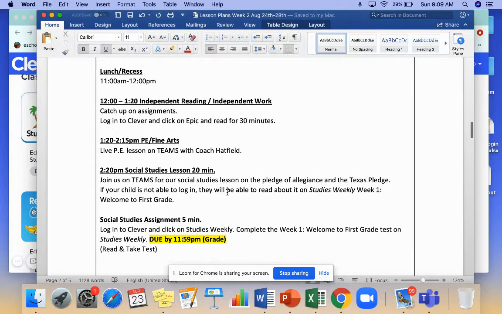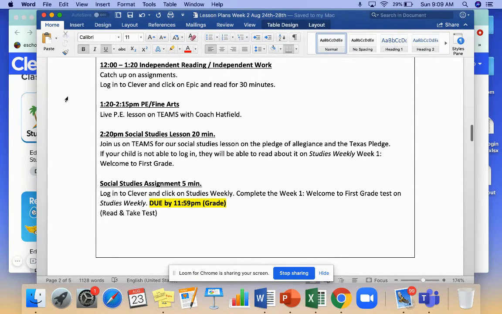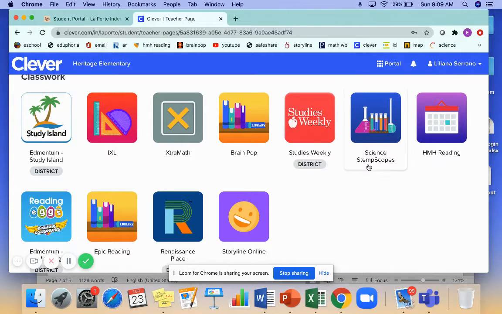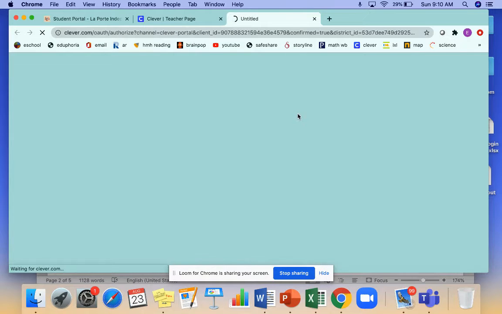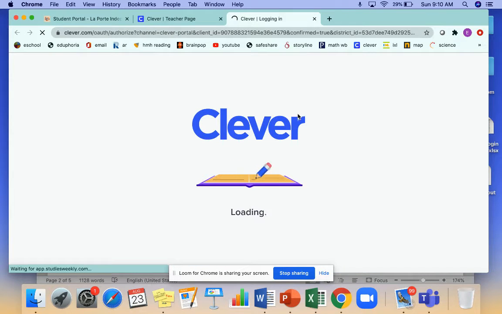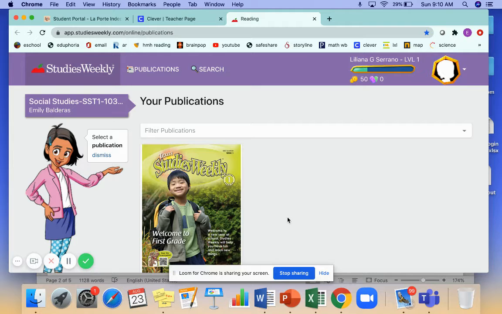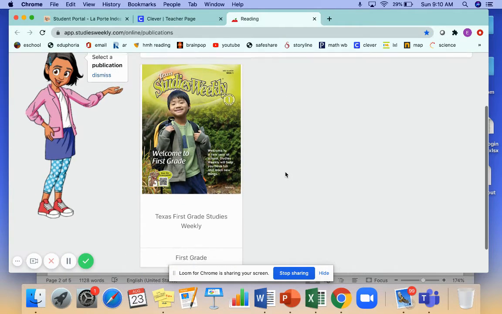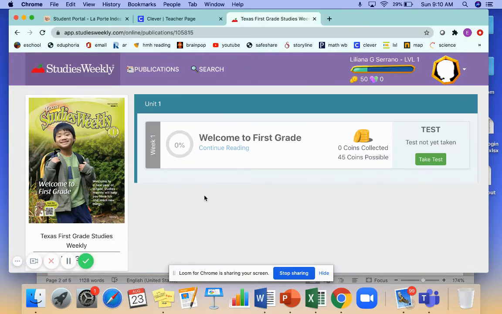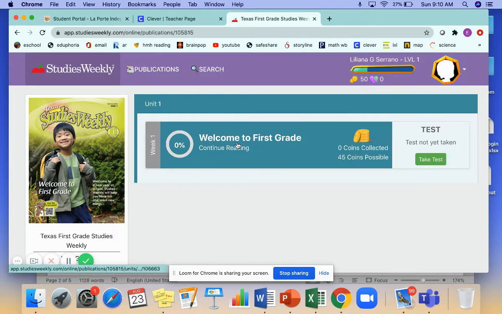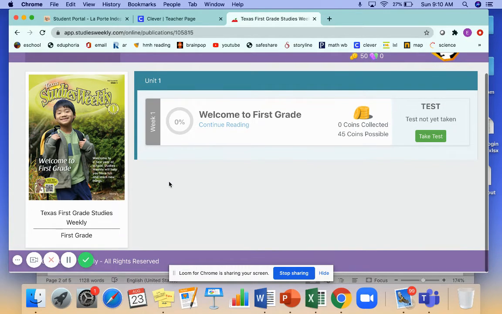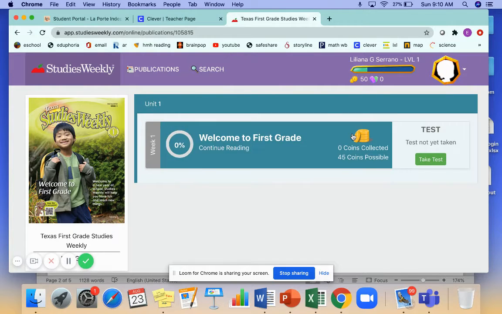And then when it's time for social studies and science, we're going to access that through Studies Weekly and STEM Scopes. So for social studies, on Tuesday, when it says to come on to Studies Weekly, she'll click on Studies Weekly and it automatically logs them in. They're clever. She's going to click on first grade, and then it has week 1. So before she can click take test, she has to read the week 1. So make sure that they read the newspaper before they take the test, because the questions are about the newspaper.